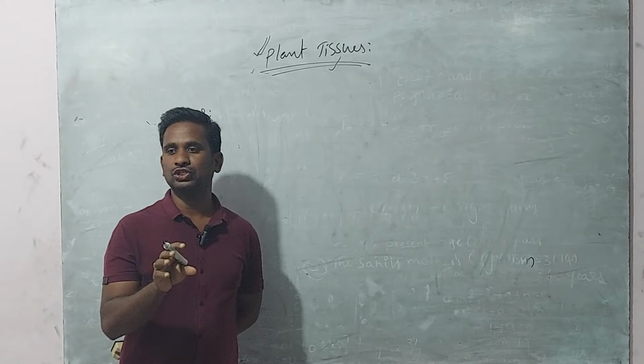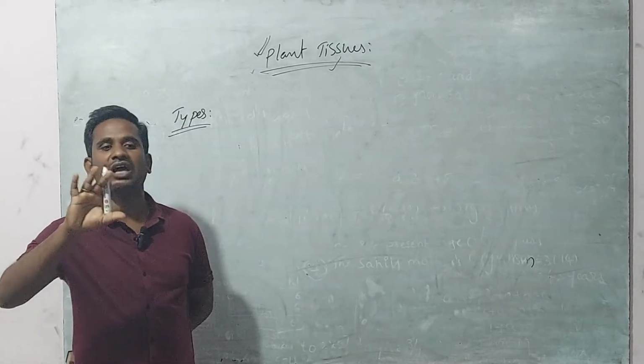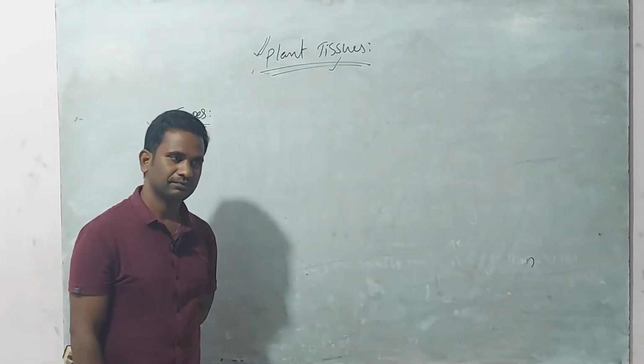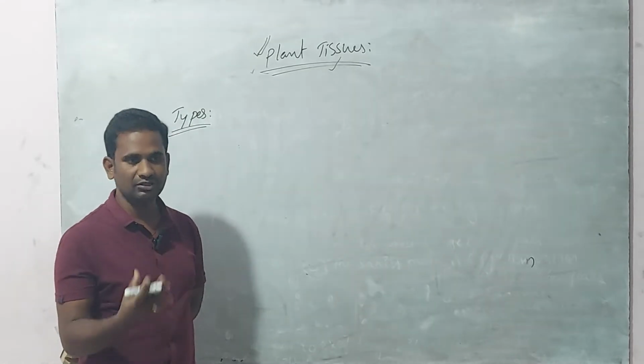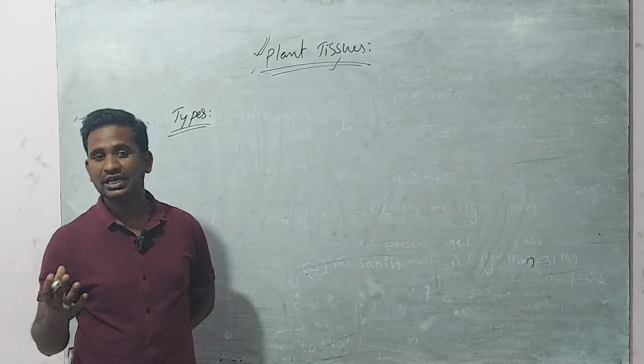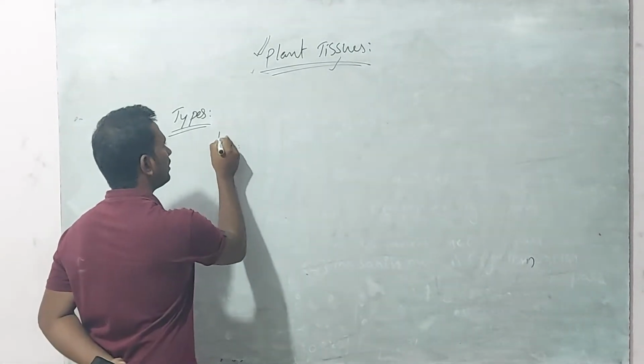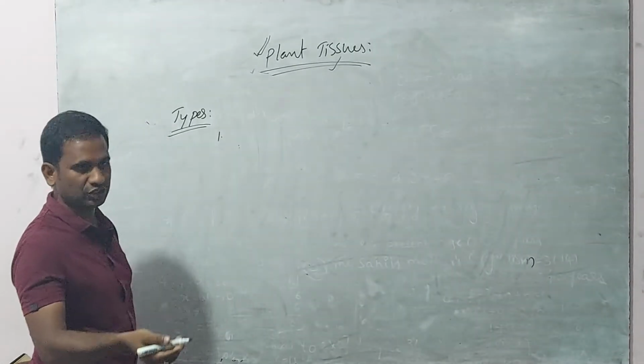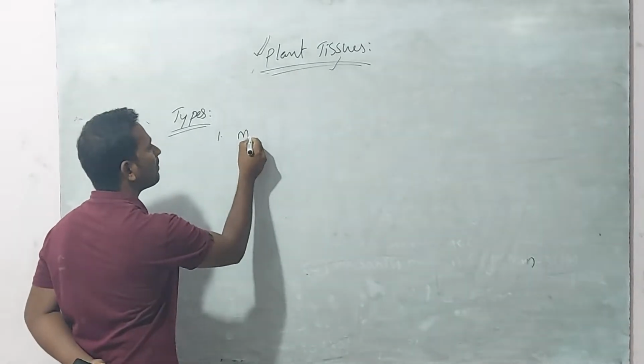One type of tissue promotes the growth and development of the body, lengthwise or widthwise. That growth promoting tissue is known as meristematic tissue.